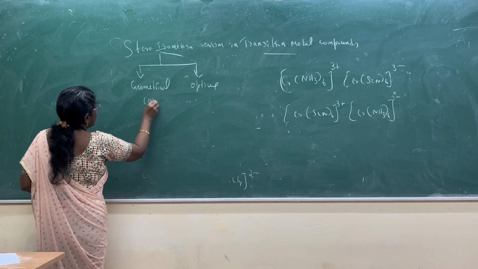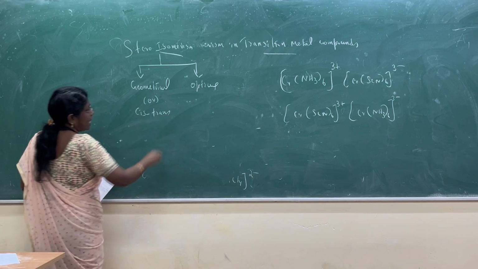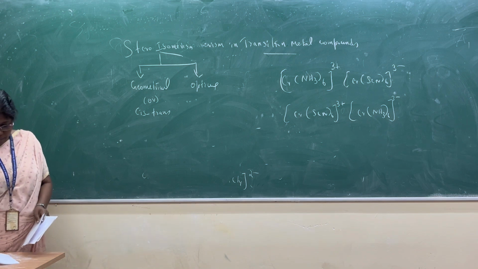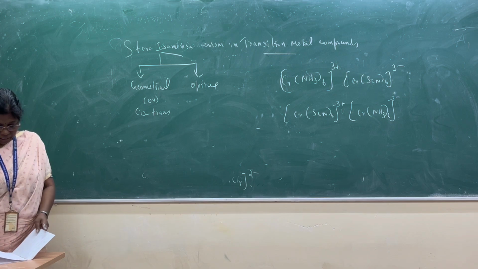So geometrical isomerism is called cis-trans isomerism. So what is geometrical isomerism or cis-trans isomerism?